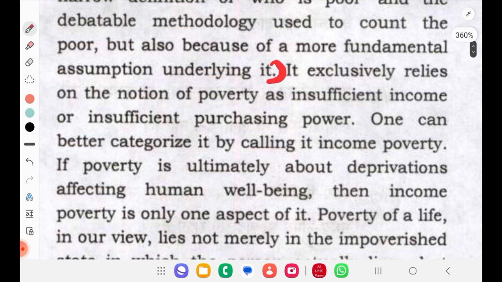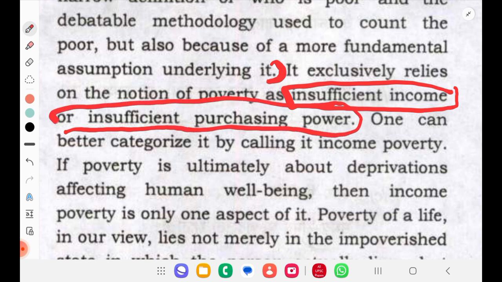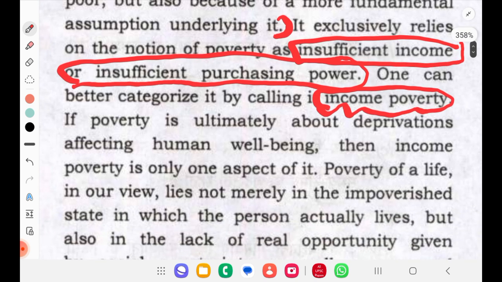That's what they are saying. It exclusively relies on the notion of poverty as insufficient income. So why? Because it is exclusively relying on the income basis or insufficient purchasing power. One can better categorize it by calling it income poverty, which is only part of poverty. That is not the real poverty, is what the author is saying.